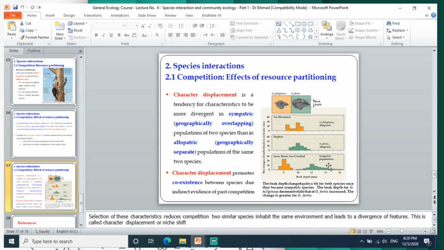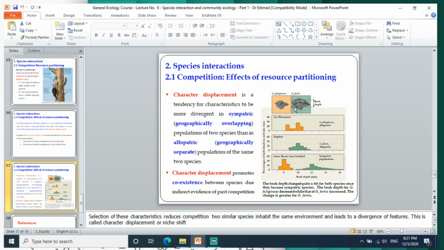Character displacement happens when the two species live in a sympatric geographical area. Sympatric means geographically living together, or the ecological niches overlapping; they are utilizing the same resources. But when they are allopatric, it means the two species live or utilize different ecological niches. So they develop specific features to help them utilize the ecological niche, called character displacement.